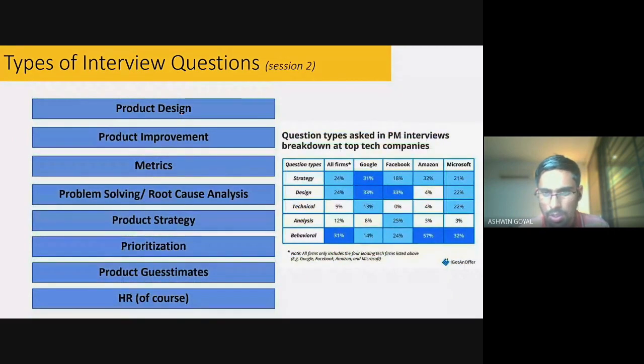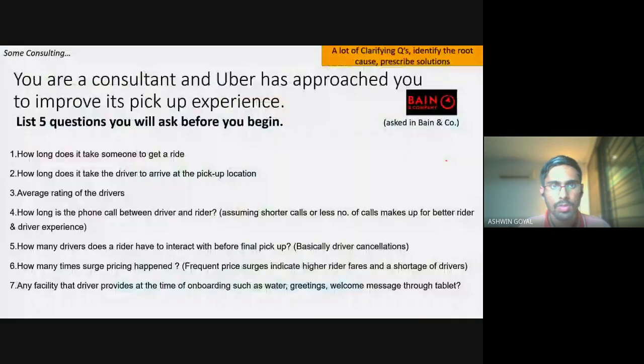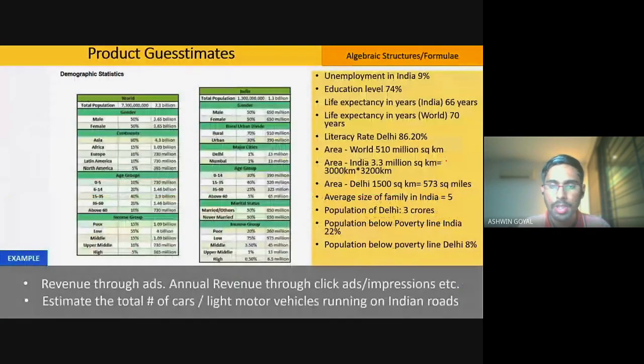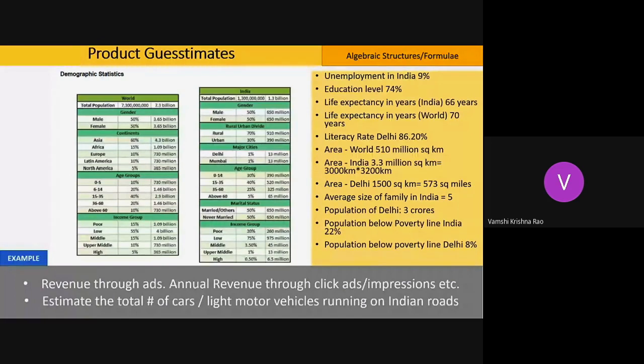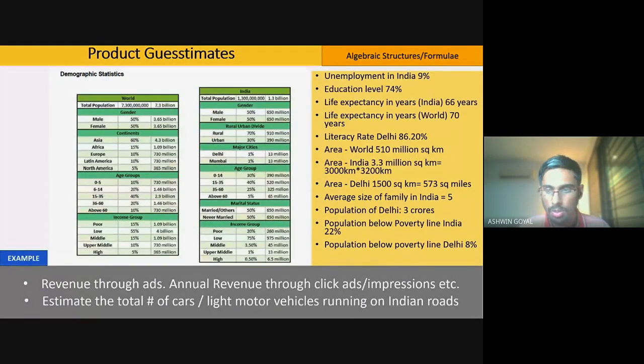So if you notice, I think this comes under analysis questions, and about 12% of all firms ask these types of questions. So yeah, talking about guesstimates, how many of you have solved guesstimates before, while preparing for any kinds of interviews or during one of our consulting sessions or any other time? I have some idea. Okay, so I'm assuming that this is new for most people. So I'll start from the very basic.